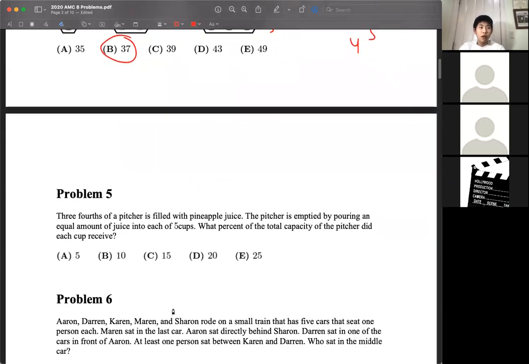Problem 5. 3/4 of a pitcher is filled with pineapple juice. The pitcher is emptied by pouring an equal amount of juice into each of 5 cups. We want to know what percent of the total capacity of the pitcher each cup received.